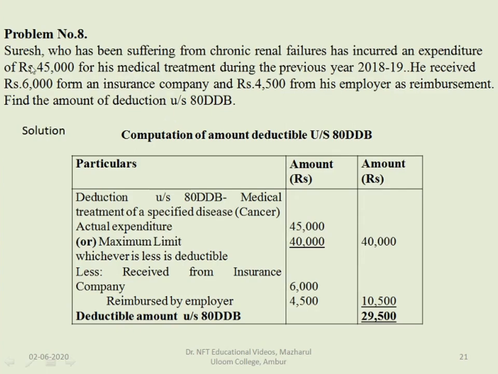So Mr. Suresh's age is not specified, and he has incurred an expenditure of rupees 45,000 for the disease. So the actual expense is 45,000 and the maximum limit for less than 60 years of age is 40,000. So he can claim to the extent of either 40,000 or 45,000, whichever is less. So 40,000 is less, so that amount he can claim as deduction.